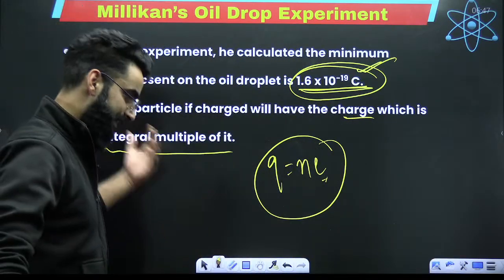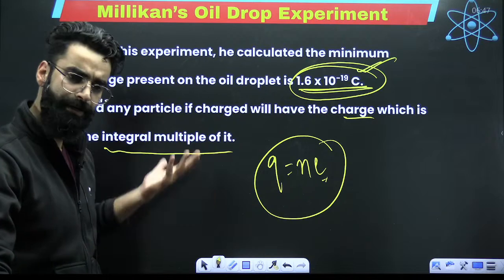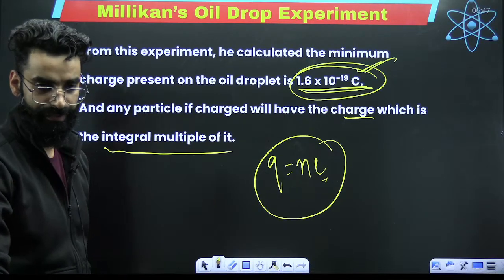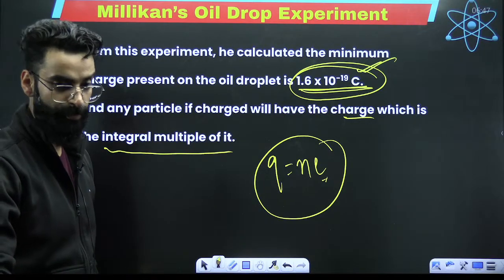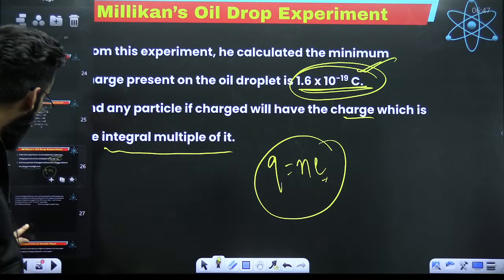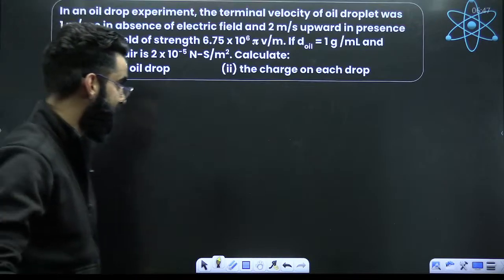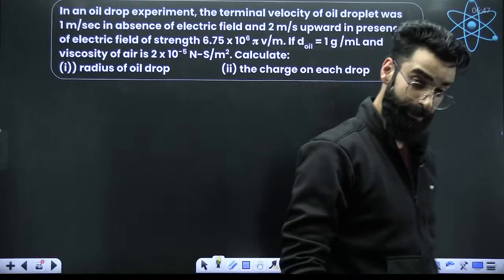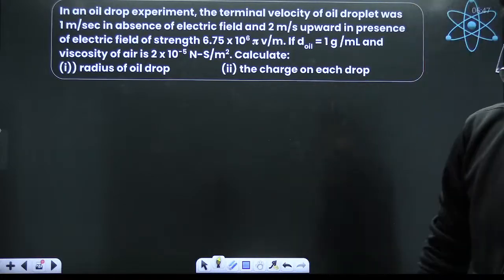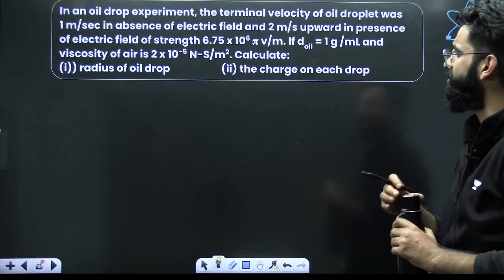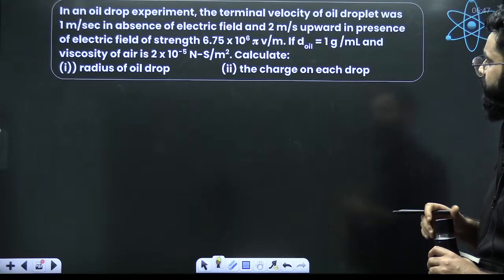So, with the help of the Millikan's oil drop experiment, the charge on the electron was calculated. And you got to know how exactly. Hope all these concepts are clear. Now, my dear students, if all these concepts are clear, can we solve this question? Look at the question carefully. Can we solve this question? Read the question carefully.